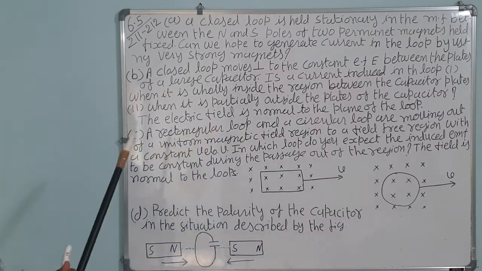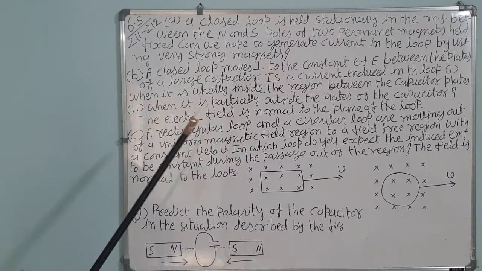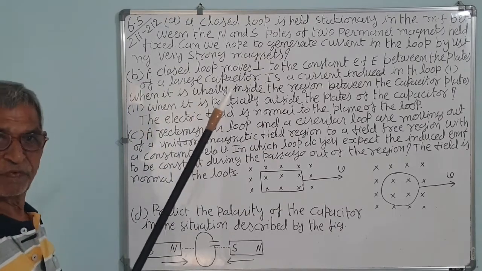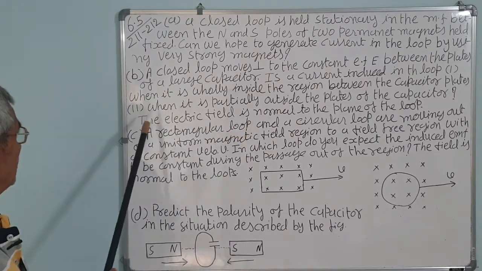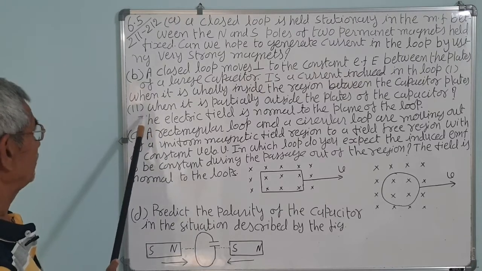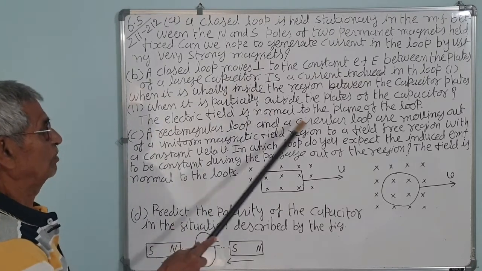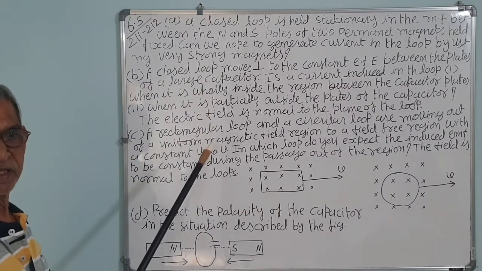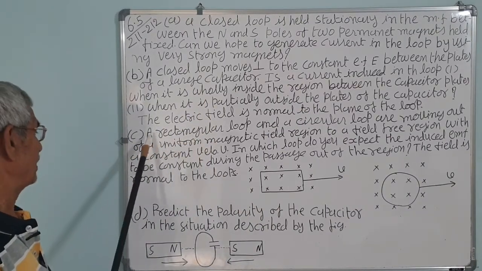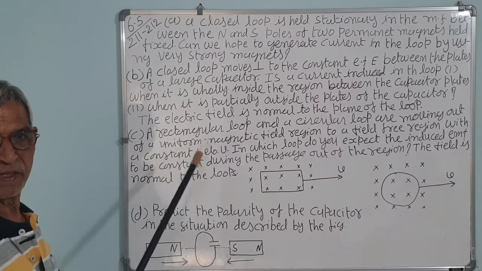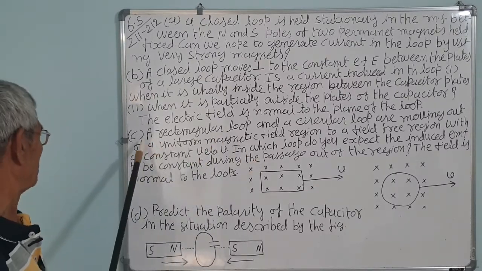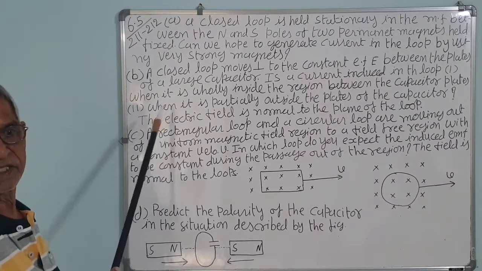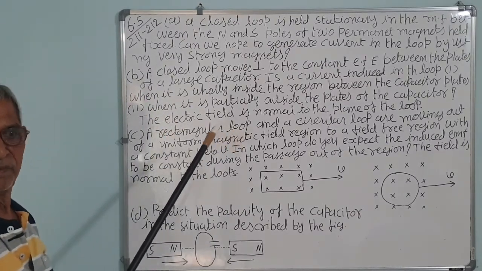So there should be a magnetic field, and a changing magnetic field, correct? If the magnetic field is fixed, then also it won't be generated, whether it is partially outside or completely inside. The question doesn't arise about the generation of EMF and current. So induced EMF and current won't be produced in both the cases. What is the answer? That is, an electric field cannot produce a magnetic field.